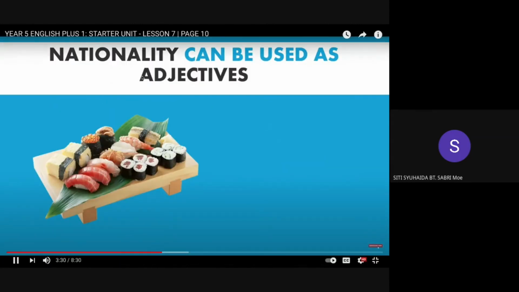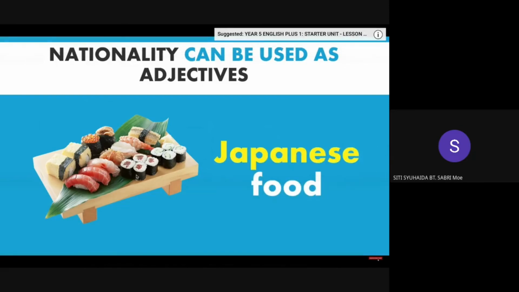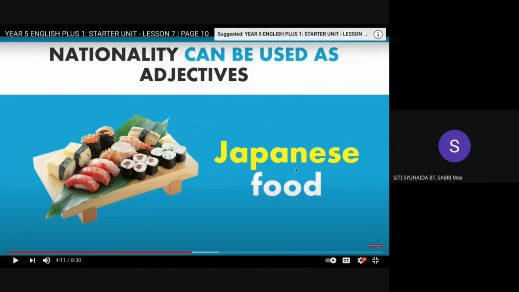Nationality can be used as adjectives. So for example, this is a picture of sushi. So where do you think sushi came from? You can see them as Japanese food. Makanan, Japan. So Japanese food, not Japan food, but Japanese food. It comes from Japan.